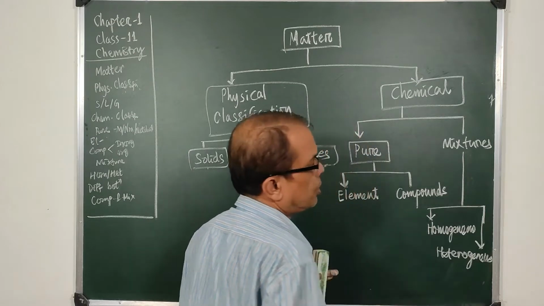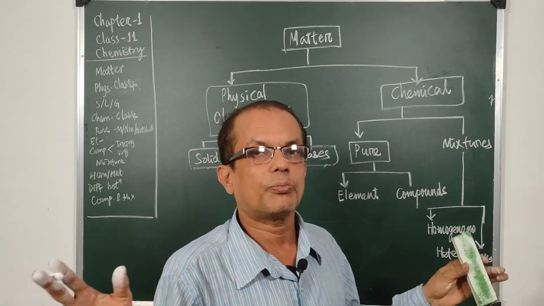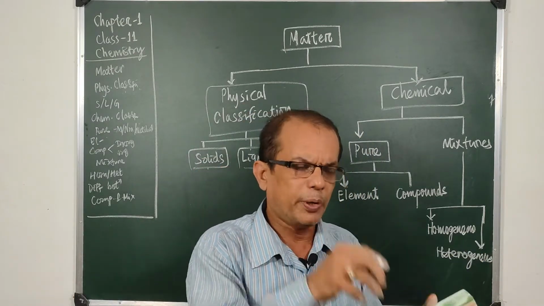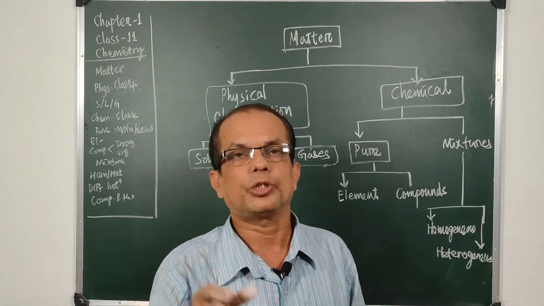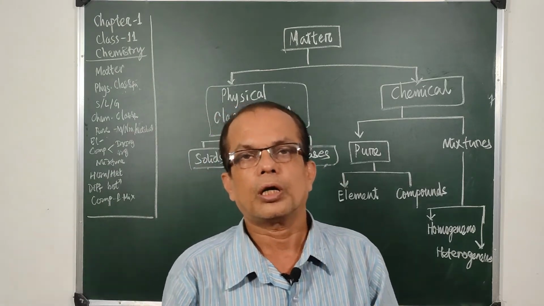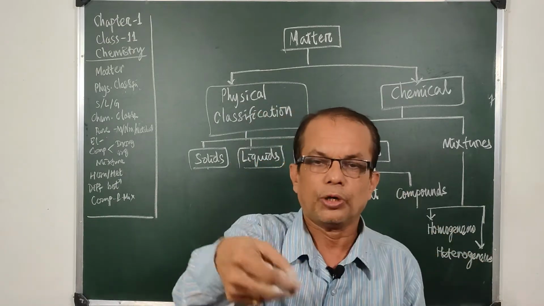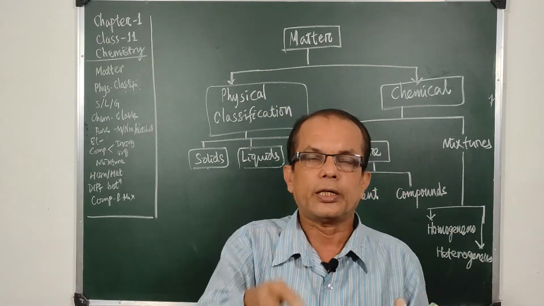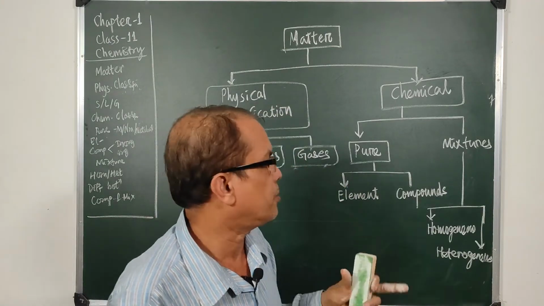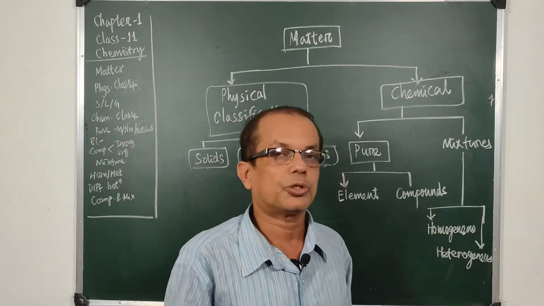Homogeneous matter means the matter that has uniform composition throughout and everywhere. Suppose you take a solution of water and salt, a saline water solution, and take a spoon from any point of the bowl, anywhere it tastes the same, the density remains the same. So it is homogeneous composition.